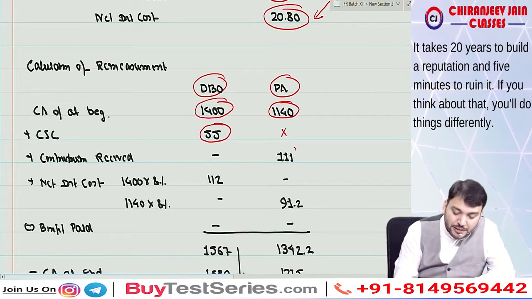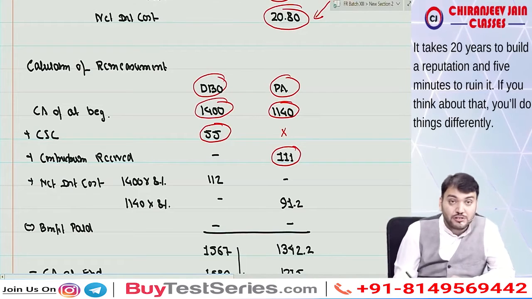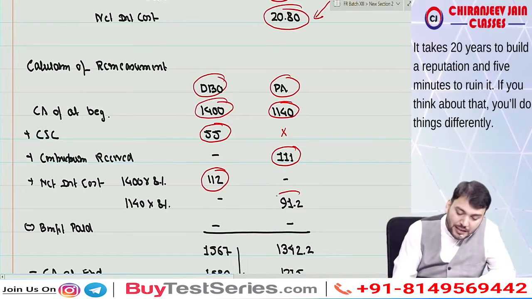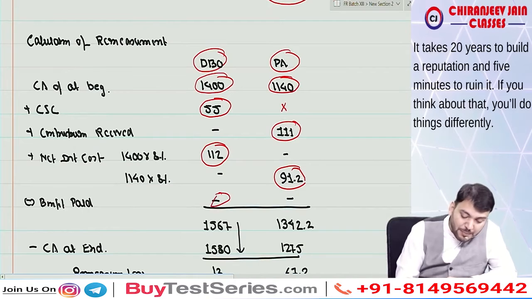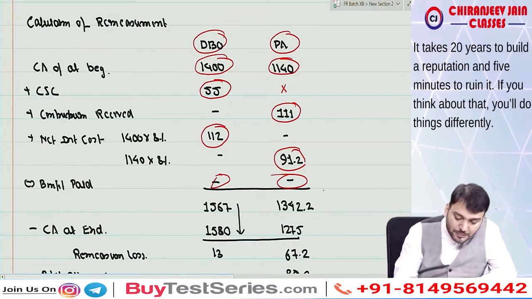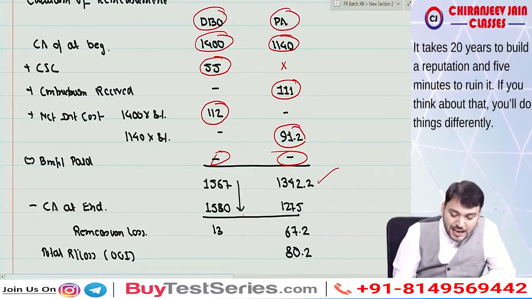Then the contribution received of 11 will be done in plan asset. Then net interest cost will come individually. So interest cost will come here. Interest income will come here. Then minus benefit paid. Benefit paid is not given. So can I say this becomes the closing balance after this?